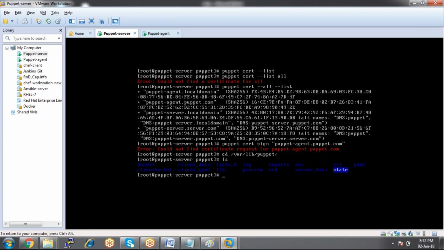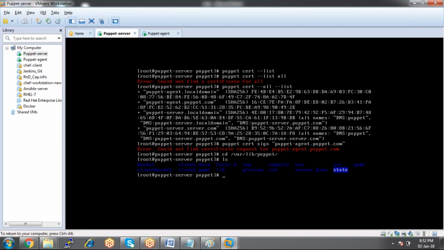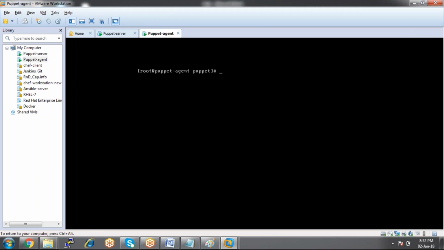We have a directory called ssl. But we are on the server machine, right? So let's go to the client machine now. Cd /var/lib/puppet.